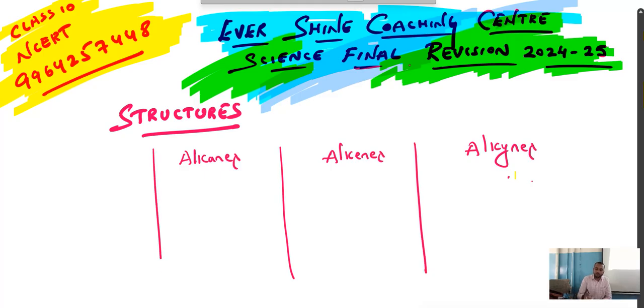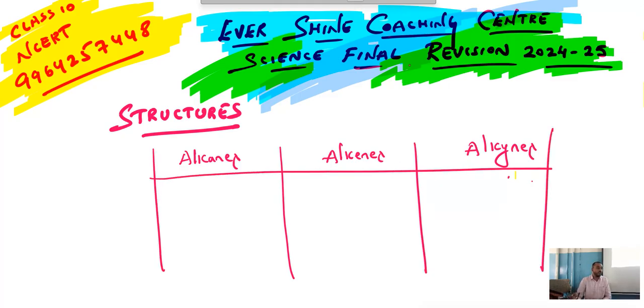Children, if you want to draw the structures or dot structures, you need to remember this basic thing. Unless you understand this, you cannot draw the structures easily. Now, as you can see, the word alkane ends with ane, alkene ends with ene, and alkyne ends with yne.